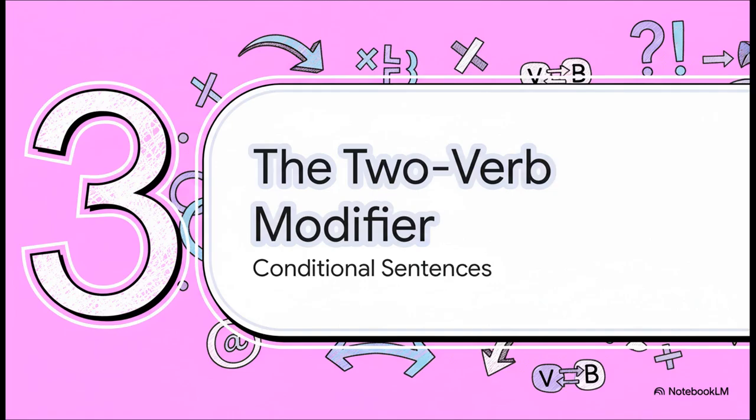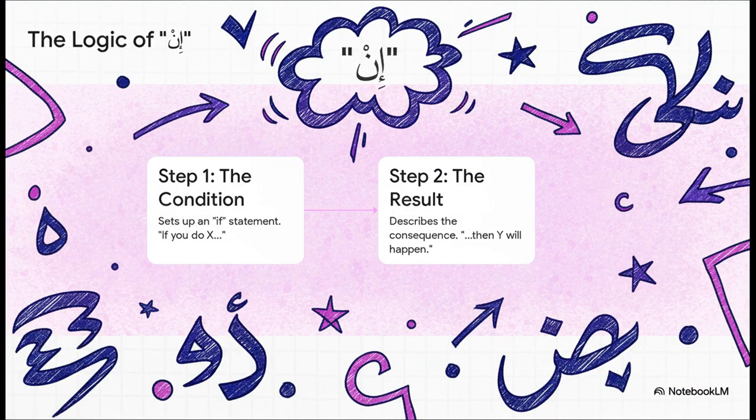These particles are even more interesting. Instead of just tweaking one verb, they act like a bridge, connecting two verbs to create a logical if-then kind of statement. And the logic behind this is actually really straightforward. The star player here is the particle in, which just means if. It sets up a condition, the if you do X part of the sentence. And that is always followed by a result, the then Y will happen part. Now, here's the key. The particle in forces both of those verbs into the jussive case.